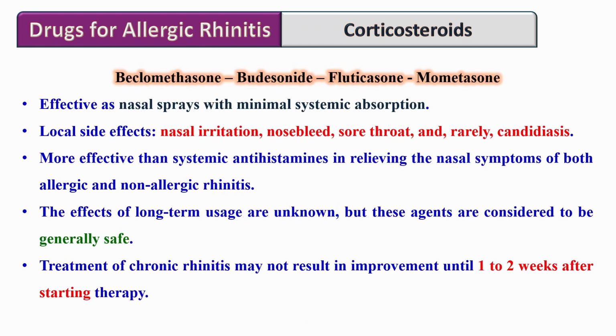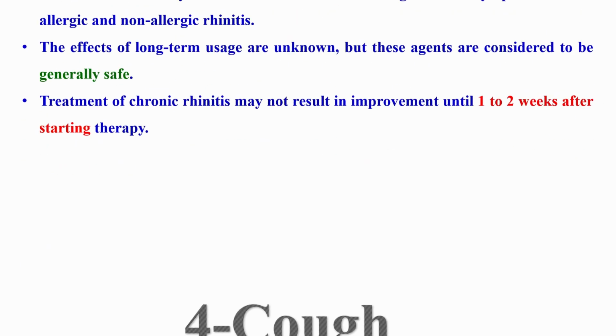Common examples include beclomethasone, budesonide, fluticasone, and mometasone. These sprays have minimal systemic absorption, and side effects are generally mild, such as nasal irritation, epistaxis, or rarely, nasal candidiasis. They're more effective than antihistamines in relieving nasal congestion, and their full effect may take several days to 2 weeks. Let's now turn our attention to cough, a common respiratory symptom.